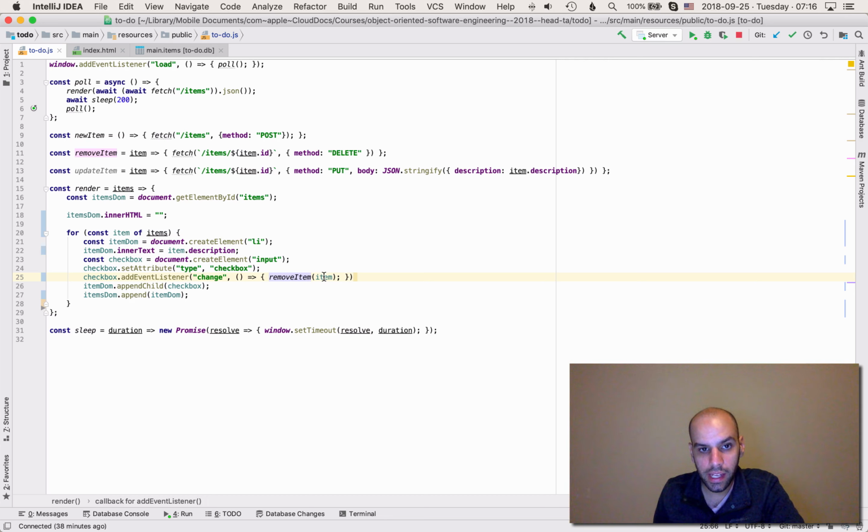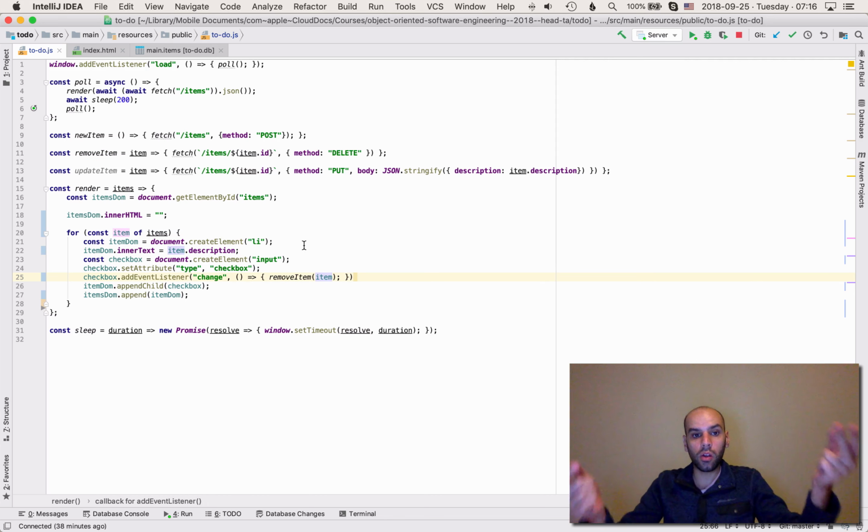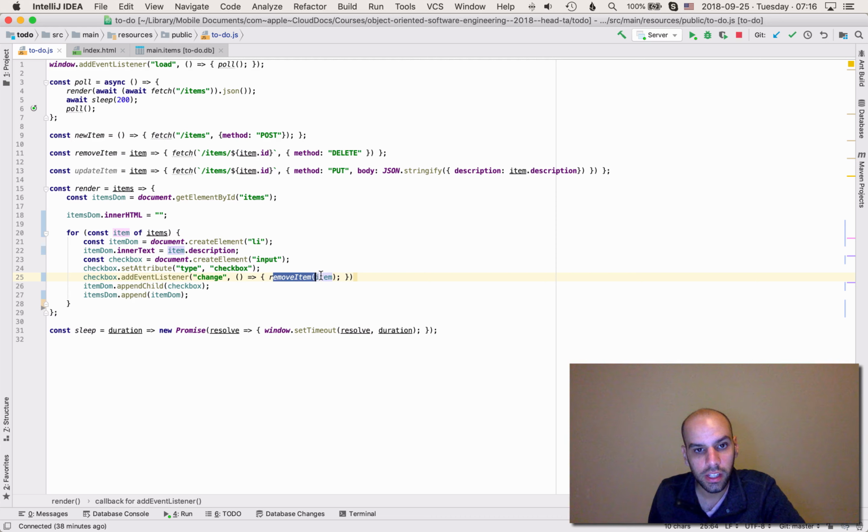Again, notice how item here is in the closure. We are defining a function, and we can access item, which is non-local to this function. It's not an argument to this function, but it is available here, so we can use the item in here. It's the same business we saw 2 videos ago when we were looking at var. In fact, if we had used var here, then we would need to use that trick of the immediately invoked function expression, but because we are using const, this just works.